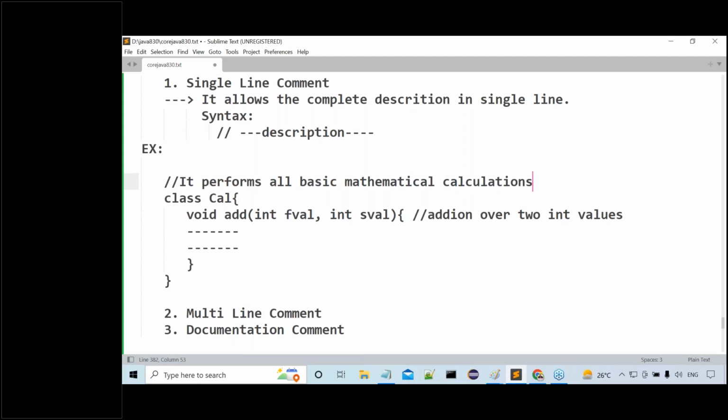That's it. My total description I want to provide in a single line. Wherever you want to provide that, we can use two slashes and provide some description. Now tell me, for every line of code, providing this type of comments is suggestible or not? It is very much suggestible.